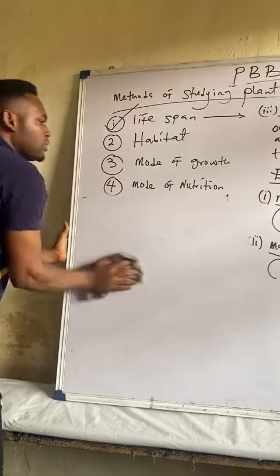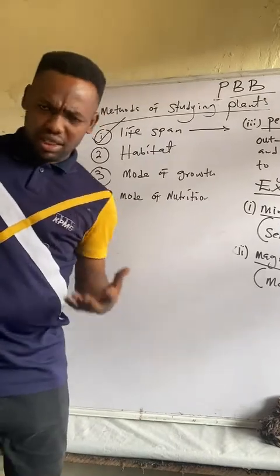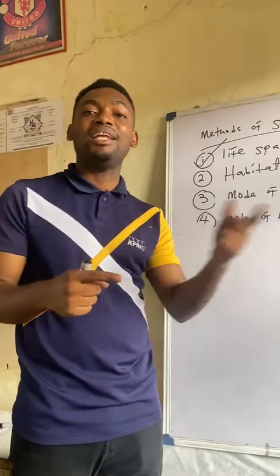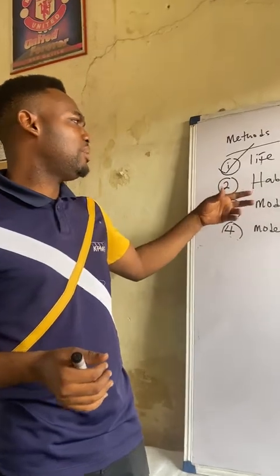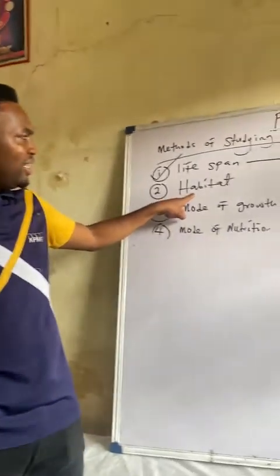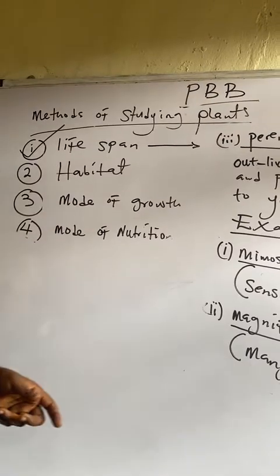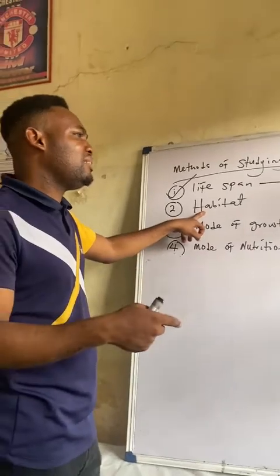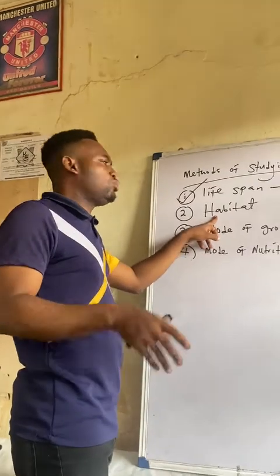Habitat, all right? Based on habitat, we know in biology that habitat is a living home of an organism. Remember, in biology, we are studying plants and animals, right? That's flora and fauna. We are studying plants and animals, and these are living organisms. So when we talk about habitat, we're talking about the living home of an organism. So this organism I'm talking about here now should be what now? Plants, because I'm discussing plant biology and biotechnology, all right? So for habitat, I say habitat is a living home, not house. There's a difference between home and house. We'll talk about that later.